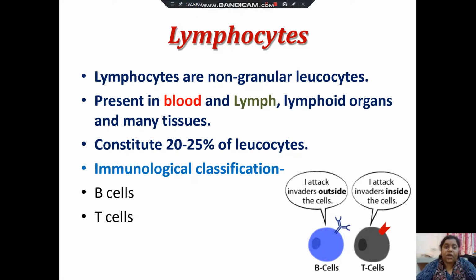Then discussing about what are lymphocytes. Lymphocytes are non-granular leukocytes. These are present in blood and lymphoid organs, and many tissues. It constitutes 20 to 25% of leukocytes. Immunological classification is B cells and T cells.